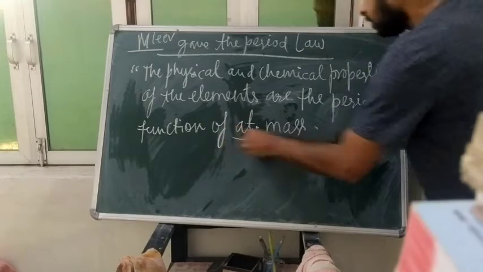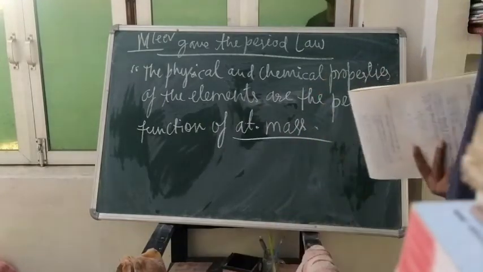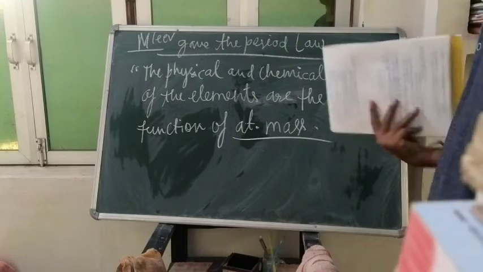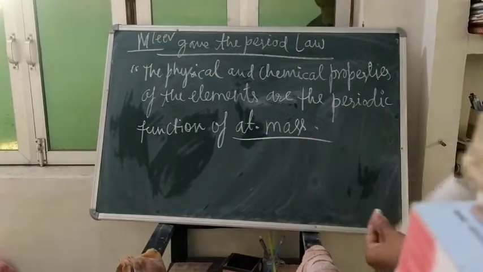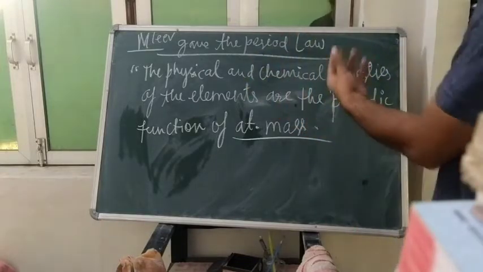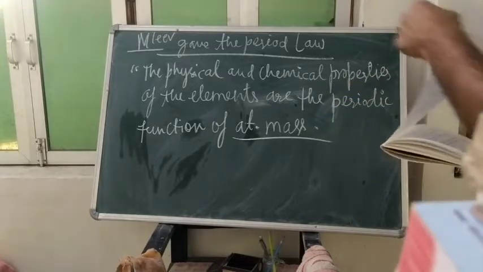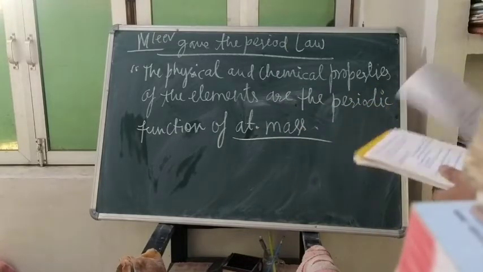So they were choosing only atomic masses up to Mendeleev, Döbereiner, Newlands, and Mendeleev chose the atomic mass. Okay, so Mendeleev gave the periodic law. The physical and chemical properties of the elements are the periodic function of their atomic masses.